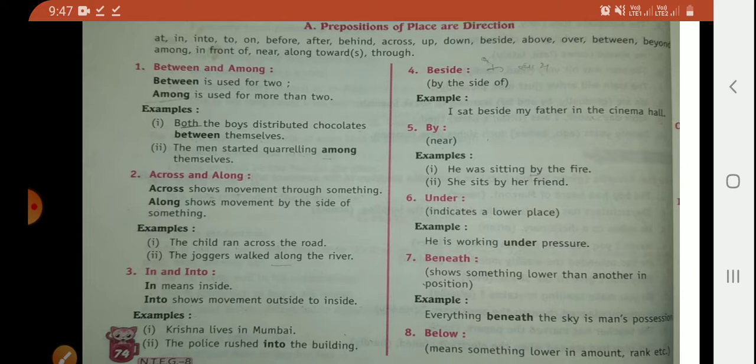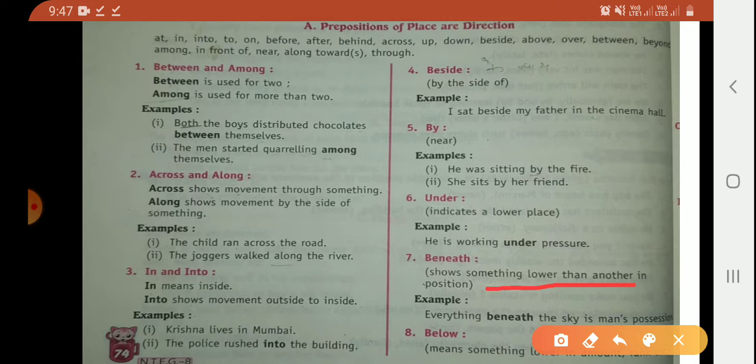Next is beneath. Beneath means something lower than another in position. Its Hindi meaning is तले, नीचे. For example, everything beneath the sky is man's possession.